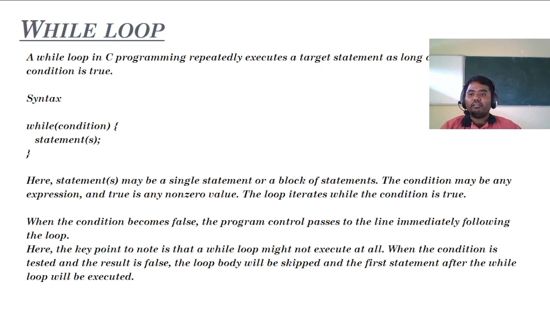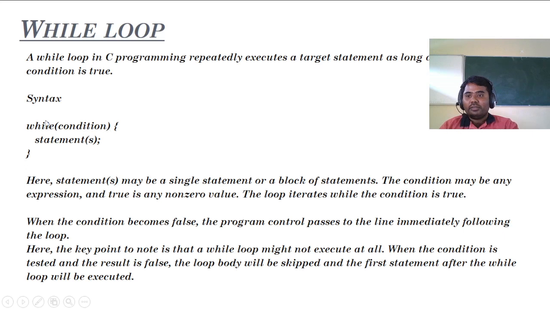But in the case of a while loop, initialization happens before the while loop, the condition is checked in the signature part of the while loop, and increment or decrement happens inside the while loop.